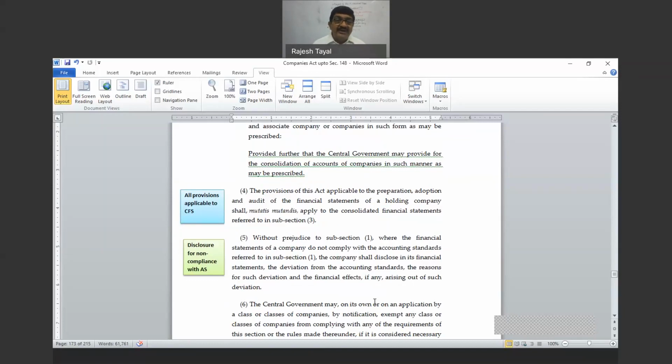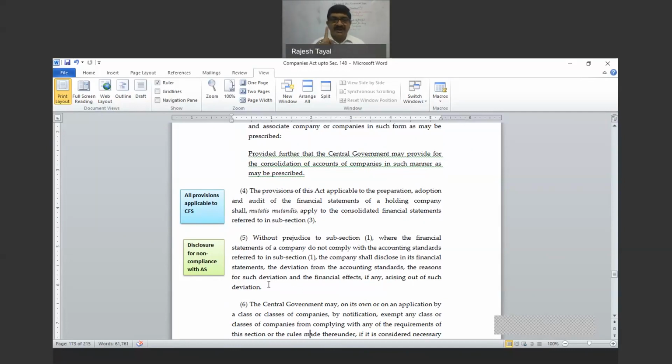So compliance with the accounting standard is a statutory obligation under subsection 1, and failure to comply has to be disclosed. How much disclosure? First, failure to comply. Number 2, which accounting standard. Number 3, why. Number 4, what is the impact of non-compliance. Everything should be disclosed therein. So subsection 5 says, without prejudice to subsection 1, when the financial statements of a company do not comply with the accounting standards referred to in subsection 1, the company shall disclose in its financial statement the deviation from the accounting standard, the reason for the deviation, and the financial effect, if any, arising out of such deviation.